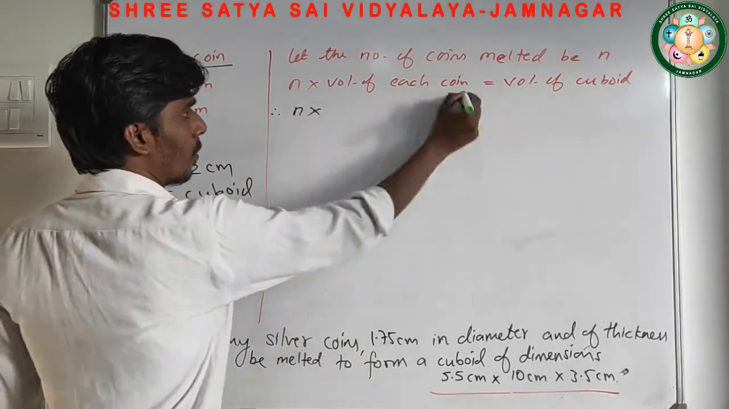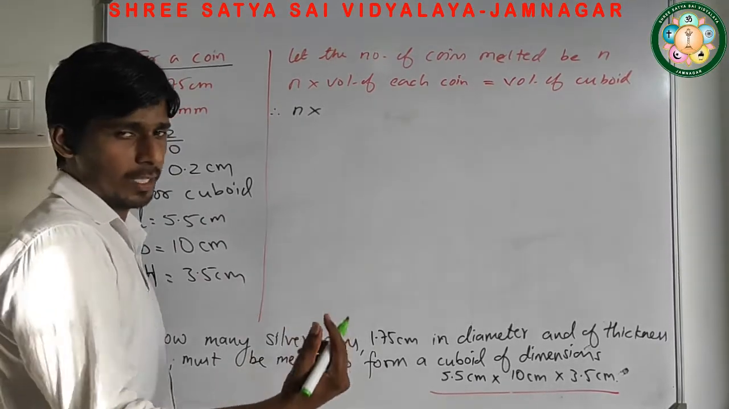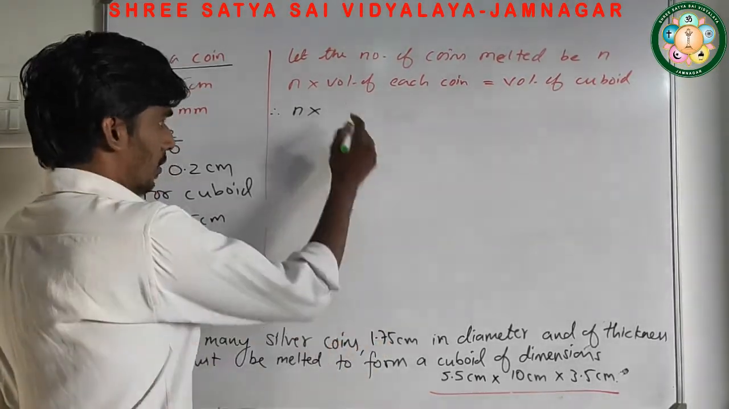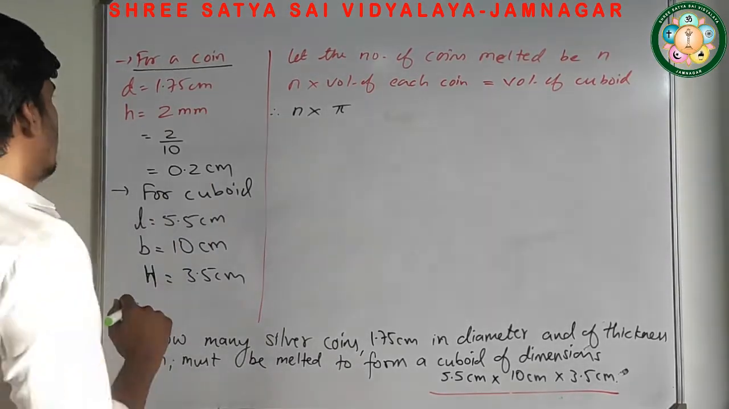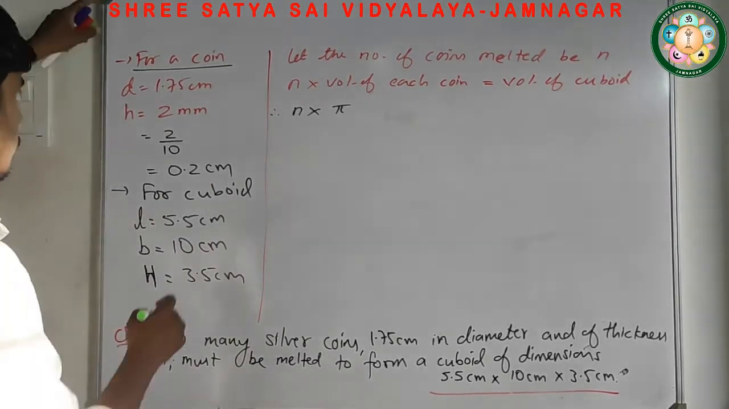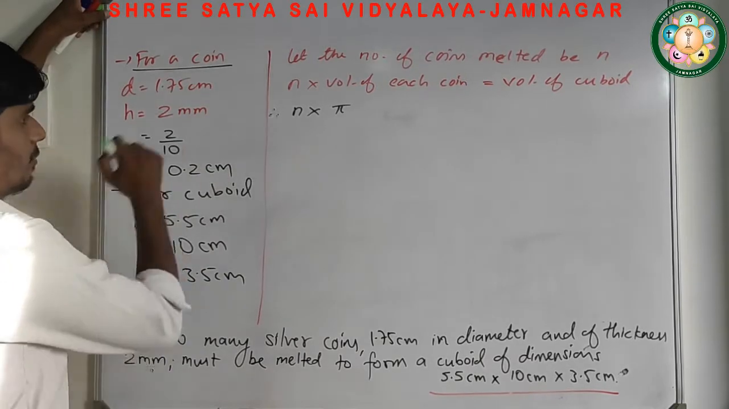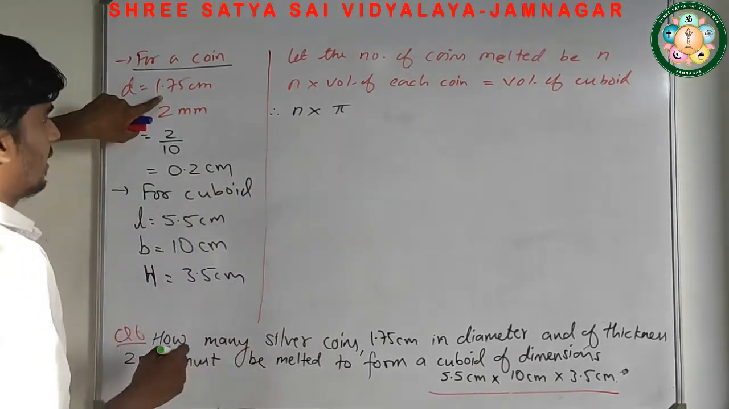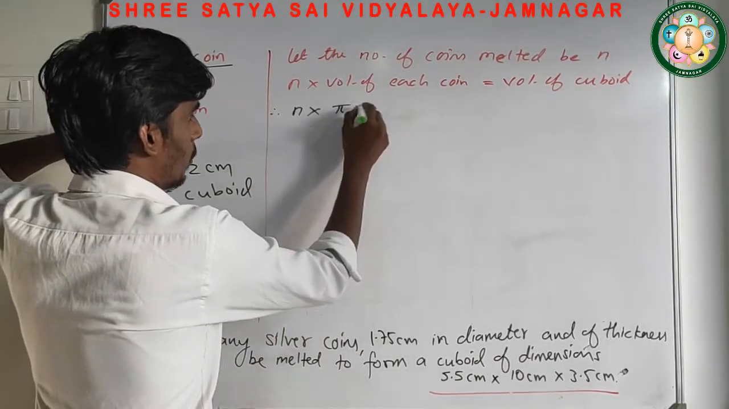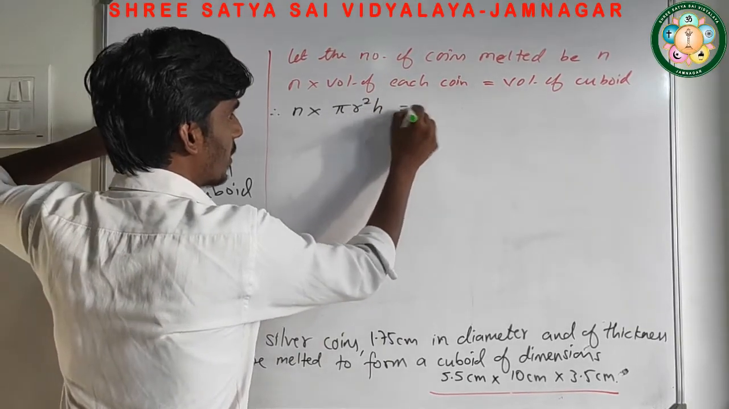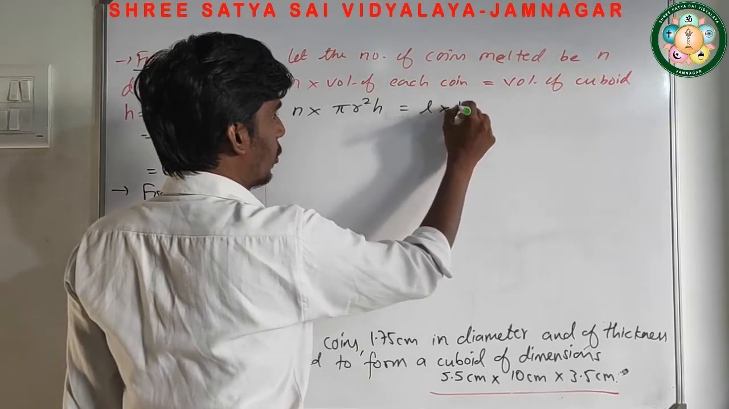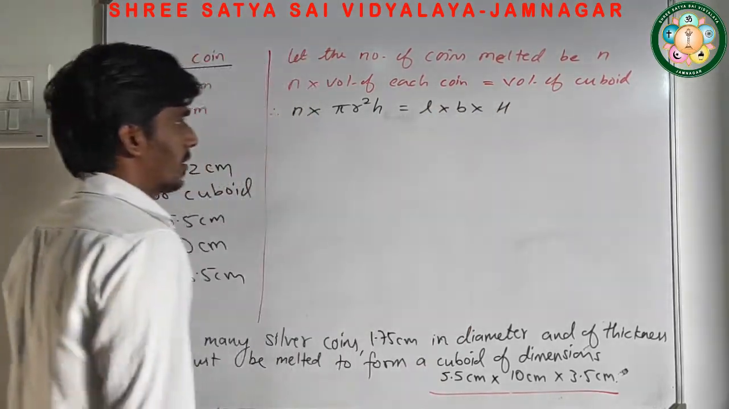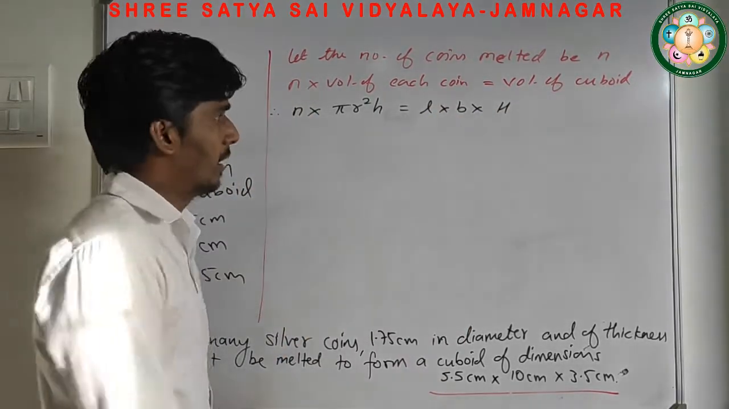Now we have to find the volume of the coin. Coin means cylinder, as I showed you, that it's pi r square h. What is r here? This is the diameter, so radius will be diameter divided by 2. That we have to find. Volume of cuboid is L into B into capital H. Now whatever values we know, replace them.